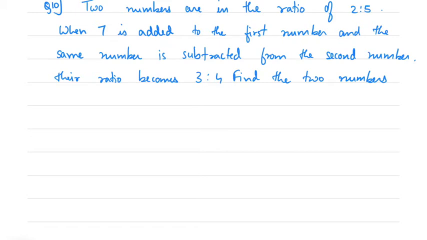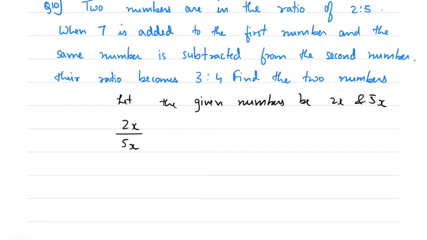So let the two numbers be 2x and 5x. Let the given numbers be 2x and 5x. You have to add 7 to the first number, so add 7, and the same number is subtracted from the second number, so minus 7 from the second number. And this makes it 3 by 4, right?